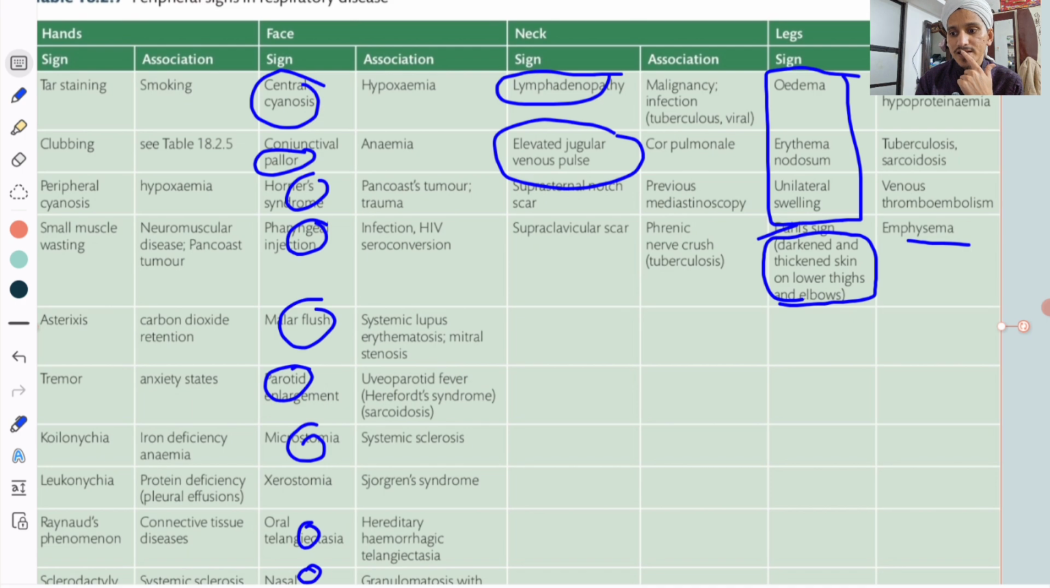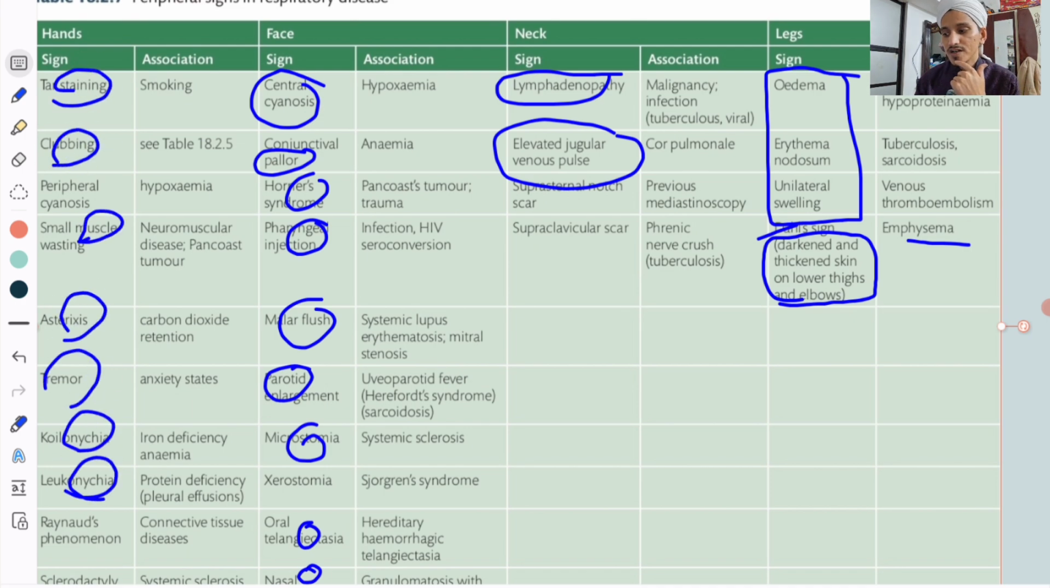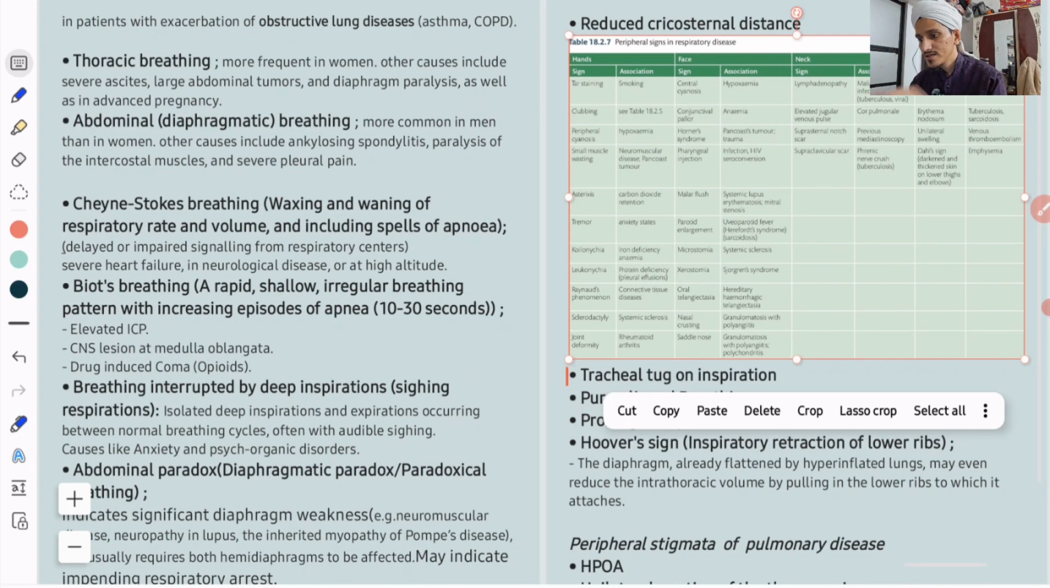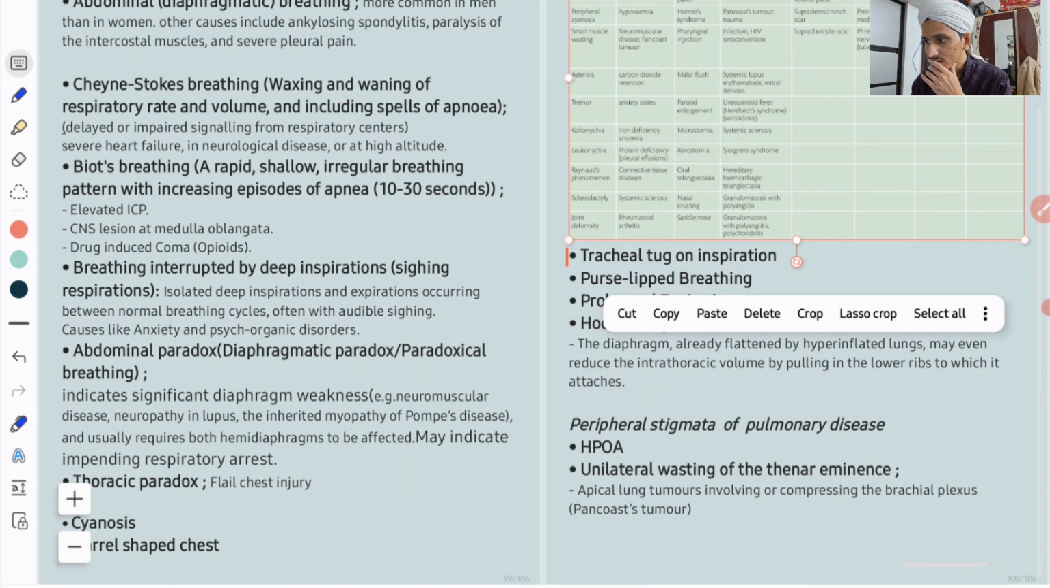Tar staining, clubbing, small muscle wasting, asterixis, tremor, koilonychia, leukonychia, Raynaud's phenomenon, sclerodactyly. All these things you should look for in patients. This is all we have discussed, no?